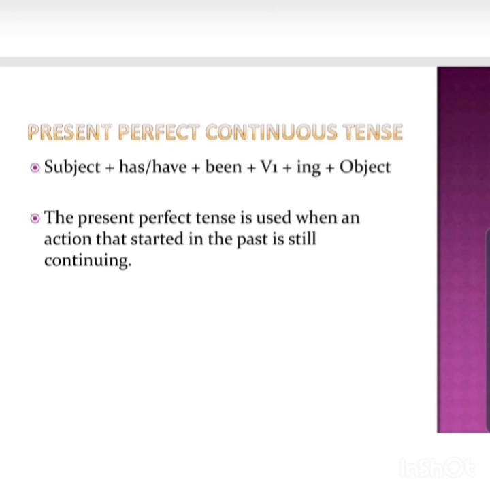It can be anything. So here the rule or the formula is subject plus has or have, which depends again on the subject. If it is singular, it will be has. If it's plural, it will be have. But with I also you will use have. Remember that. Then been plus the verb with ing: the first form verb plus ing, so play becomes playing, living, studying, raining, anything. That way you have to use the present perfect continuous tense.